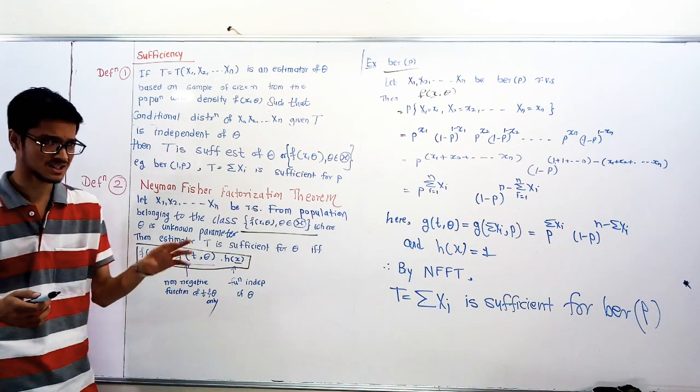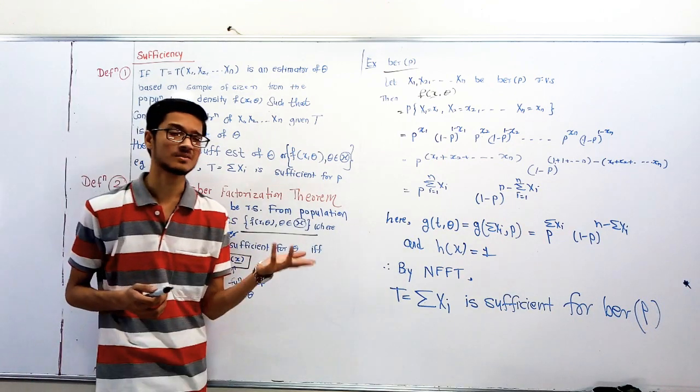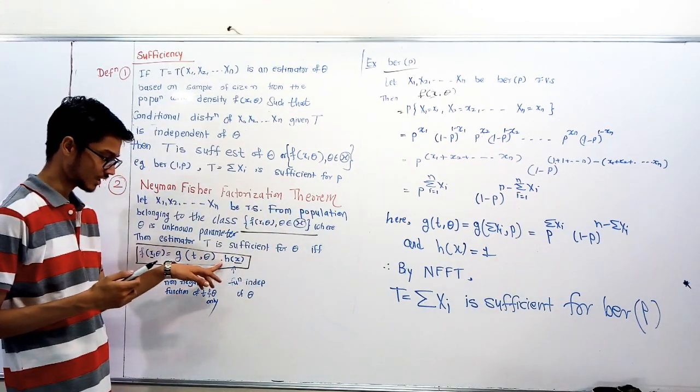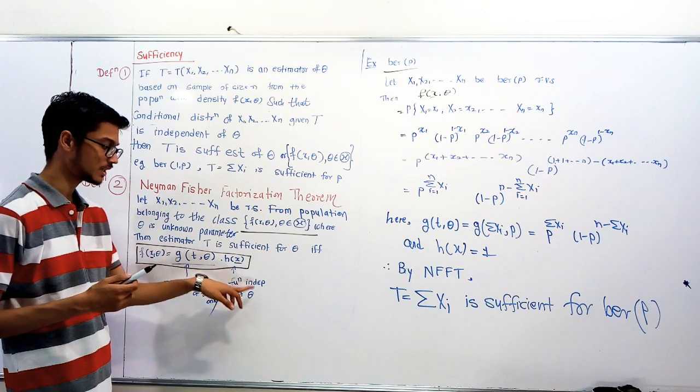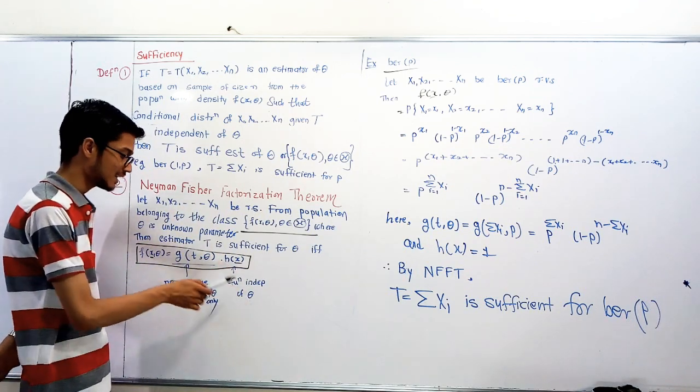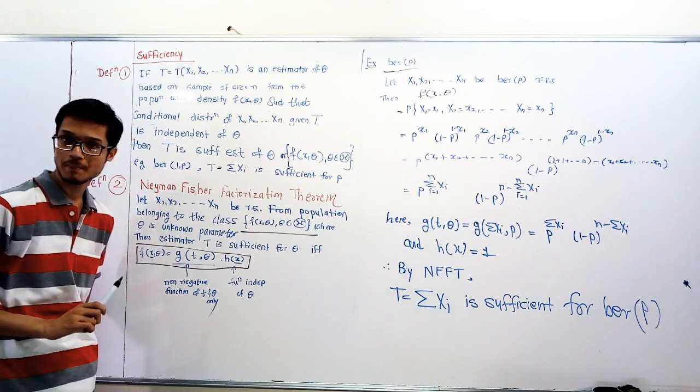No other function or value, and not x1, x2, xn, comes there. Only the statistic t and the parameter of the distribution, such as theta, p, lambda or gamma. And h of x bar is a function independent of theta. This function does not contain the parameter, while g contains the statistic and the parameter.